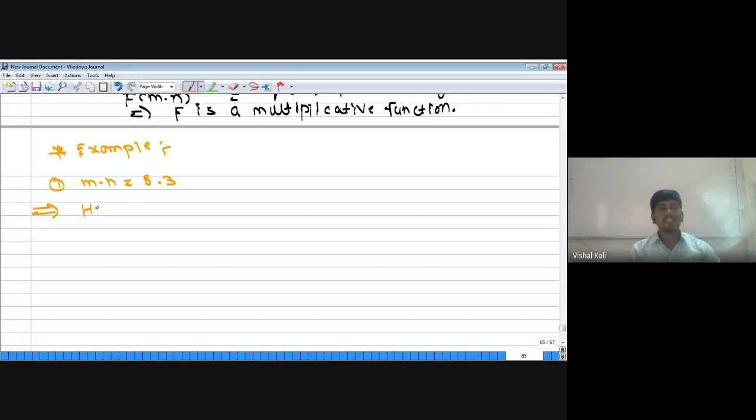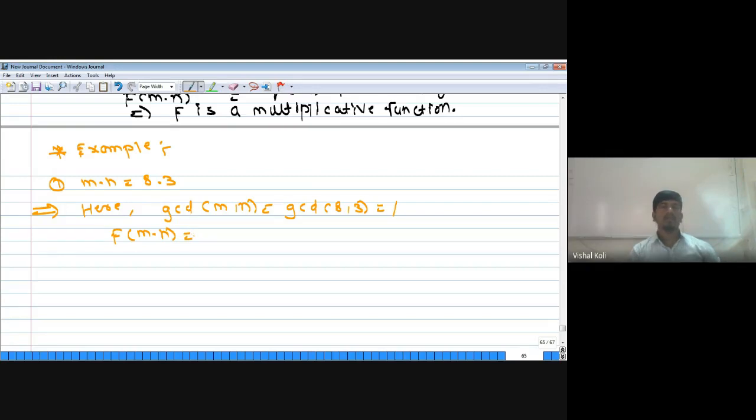Here, what is the GCD of m and n? GCD of 8 and 3 will be equal to 1. So here we have two integers m and n having GCD equal to 1. Now we have to use the theorem. Now capital F of m into n, we use this theorem to solve that problem.